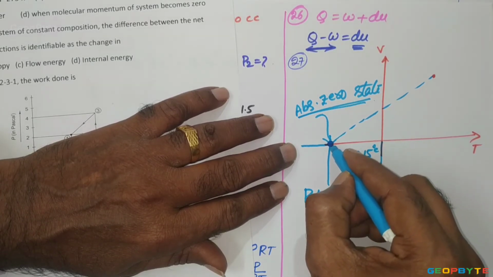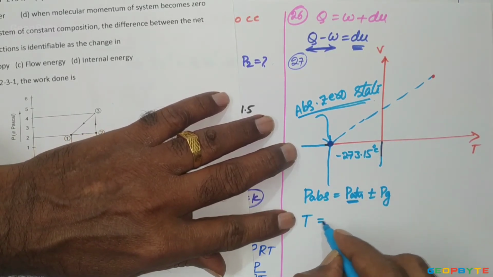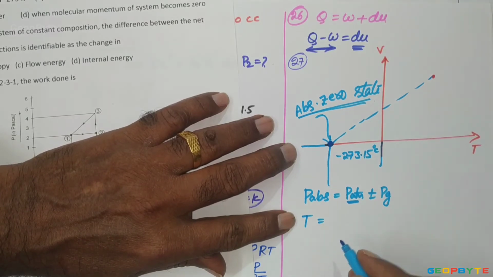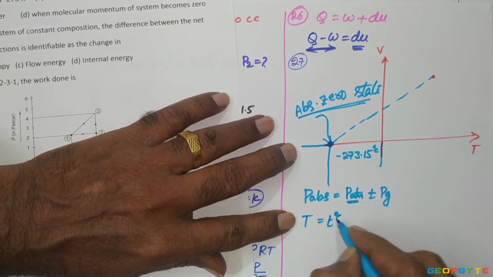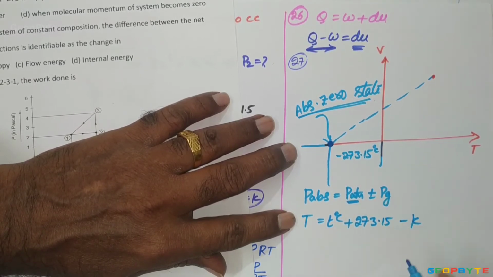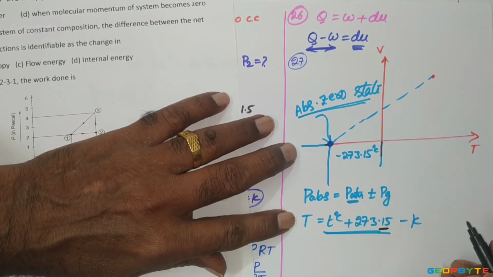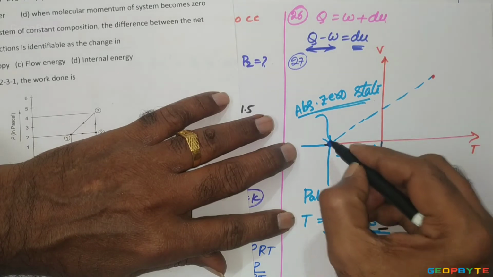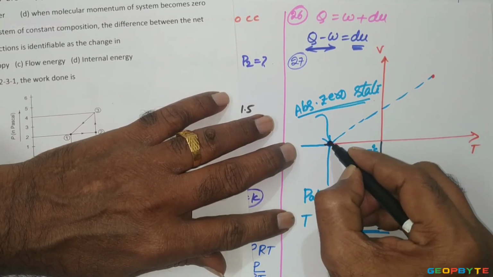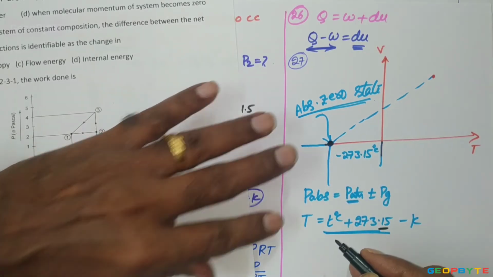Similarly, if I measure the temperature based on this absolute zero state, that temperature is called absolute temperature, denoted by capital T, equal to thermometer reading in degree centigrade plus 273.15. The resultant unit is Kelvin. It is the exact relation, but for general calculations we are taking 273 only, ignoring the last factor. Anyhow, at absolute zero state, the molecular momentum is zero. The pressure at that state is called absolute zero pressure.